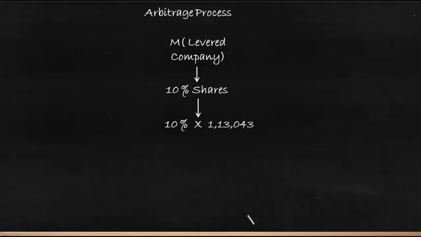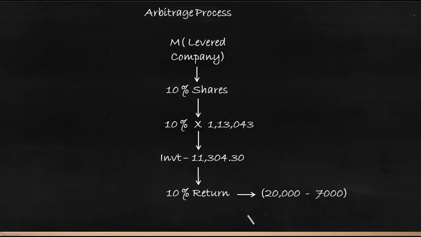It means 10% of 1,13,043, meaning you will have an investment of 11,304.3. Now this investment will fetch a 10% return, and that return is on profits. It is 20,000 minus 7,000, that is 13,000, multiplied by 10%. You will get a return of 1,300 by having shares in M, the levered company. In our example, M, the levered company, had high value, whereas N, the unlevered company, had the low value.